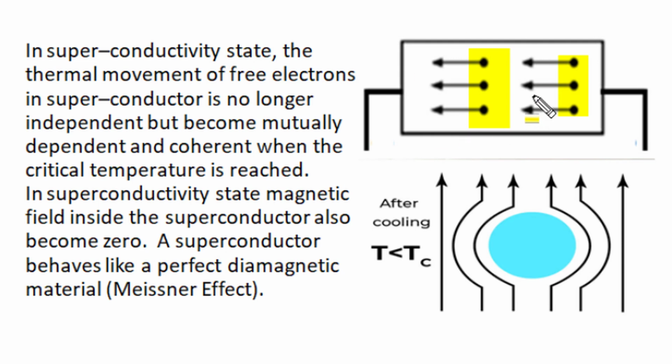So in superconductor material at critical temperature, the thermal motion of free electrons ceases, and without collision the movement of electrons becomes coherent and resistanceless.